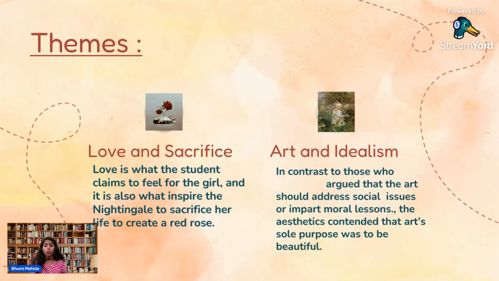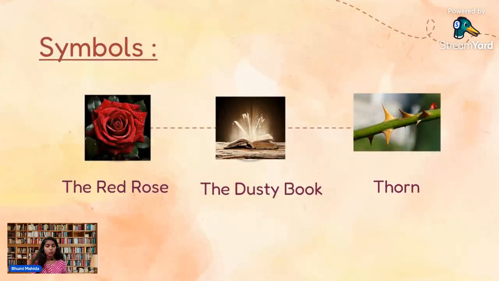In contrast to those who argue that art should address social issues or impart moral lessons, the aesthetes contended that art's sole purpose was to be beautiful. As we know, nowadays people have become materialistic. All want costly things like jewels and necklaces. So yes, art and idealism is also a theme of this story. Then the symbols: the red rose, the dusty book, and thorns.